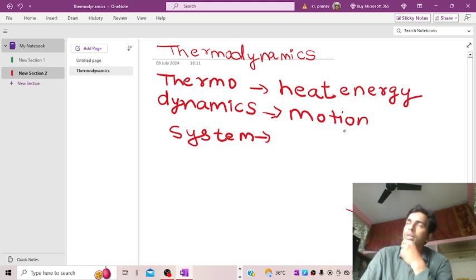System is basically a point or space in the region which is under our focus, which we are dealing with. Suppose in the Cartesian coordinate, we can say that a system is confined to a particular point upon which our focus is there, or it is a confined or limited space on which we are focusing.